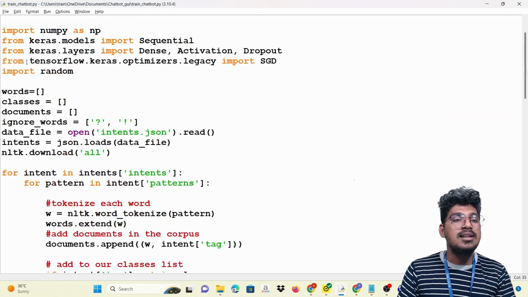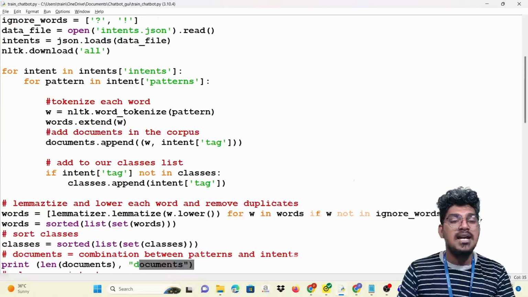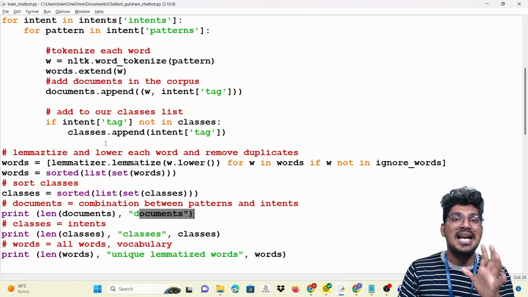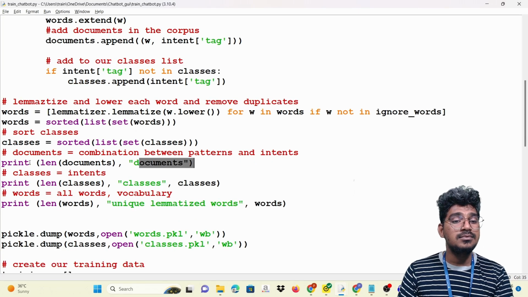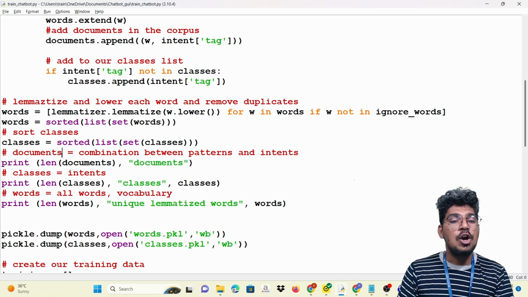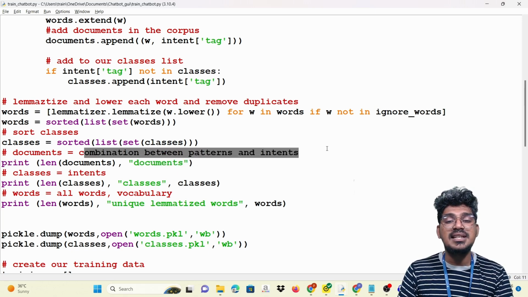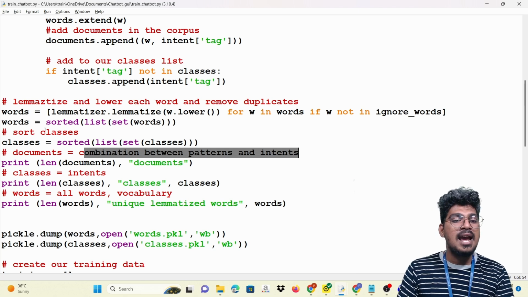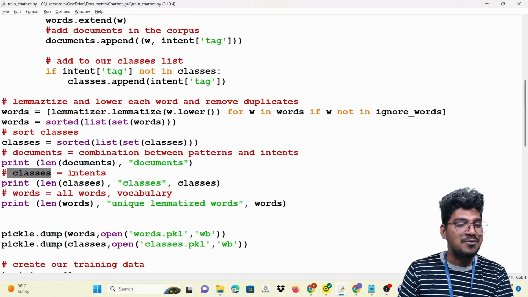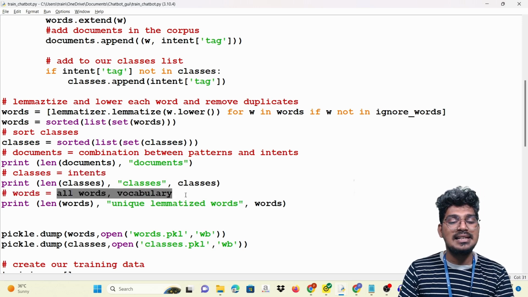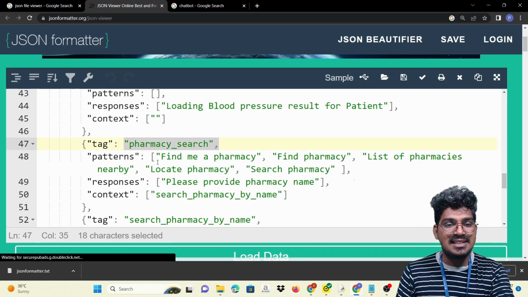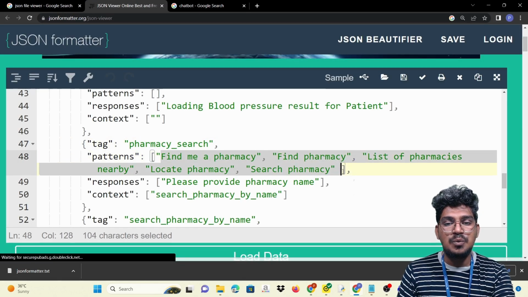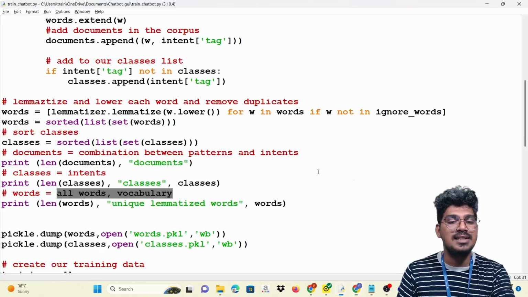All the empty lists are filled with the help of extracting the documents, using the pre-processing method and NLTK as well. Print the documents. So documents is the combination of the patterns and the intents. The classes are actually the intents, that is, the tags. And words are all the words in that particular vocabulary that you can see here. The tags are the classes, and the patterns are the words specified in that particular documents.